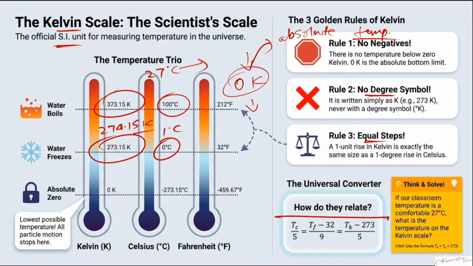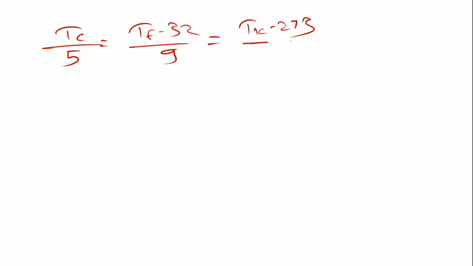Here is the formula. TC means the temperature in Celsius. I'll write it down in the next slide. Generally, we have Tc by 5 equals Tf minus 32 by 9 equals Tk minus 273 by 5.